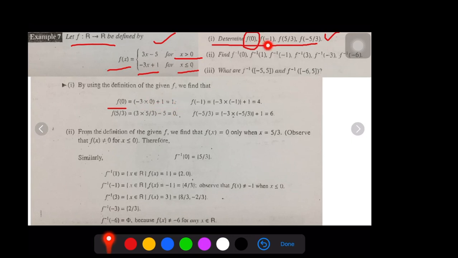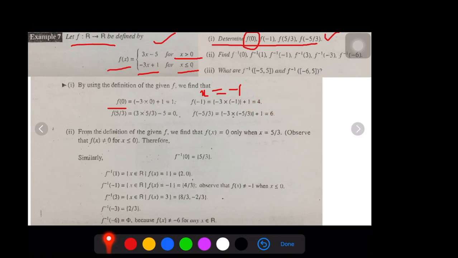Similarly, go for the next, f of minus 1. Here x is minus 1, which satisfies the second condition, less than 0. Therefore, I take the same expression, minus 3 into x plus 1. Compute that.